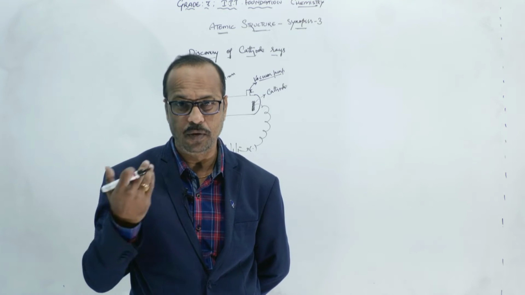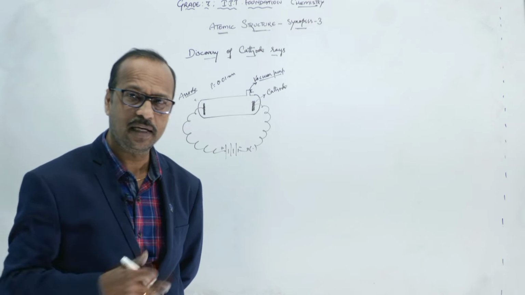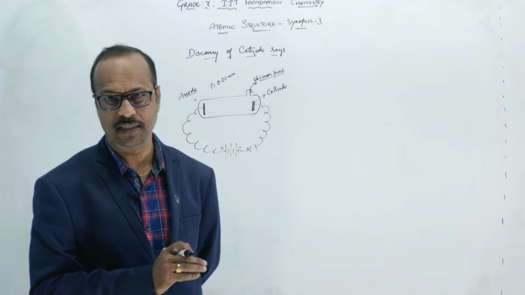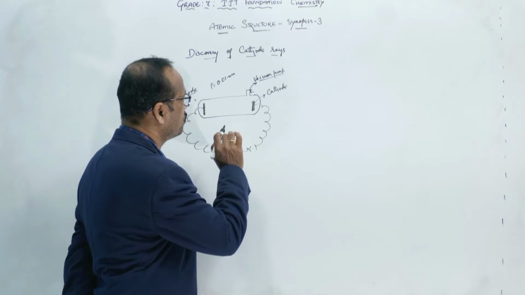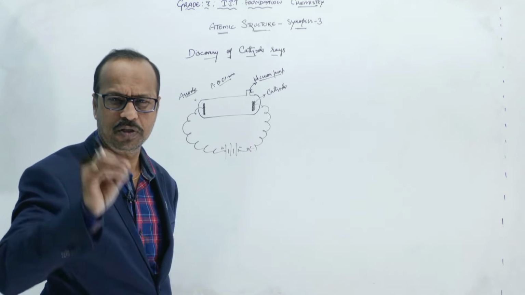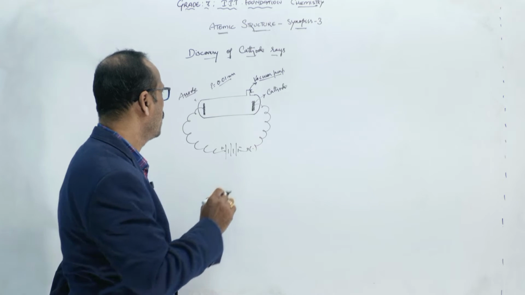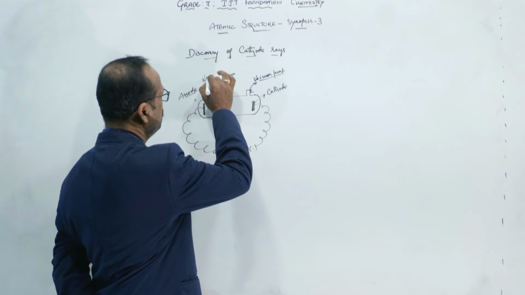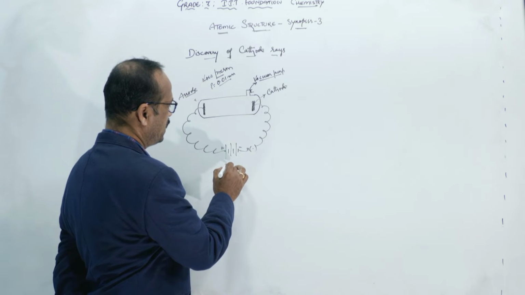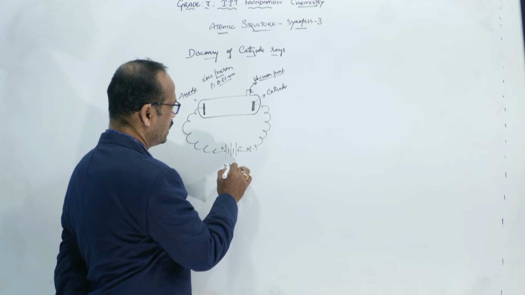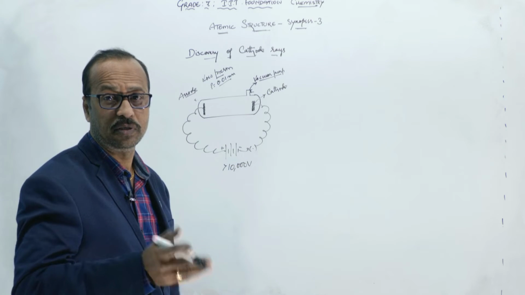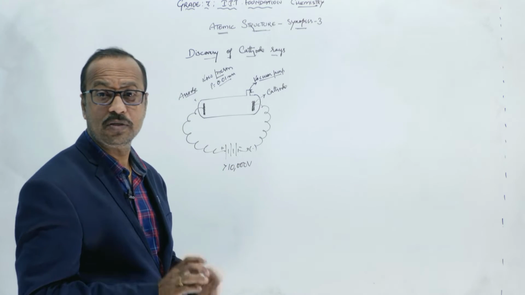So by using the vacuum pump, as the air is removed, what happens? The pressure inside the glass tube decreases. Continuously remove the air and maintain the pressure at 0.01 mm, which means very low pressure. Here the voltage is maintained greater than 10k, that is 10,000 volts. You know 10,000 volts is very high voltage.